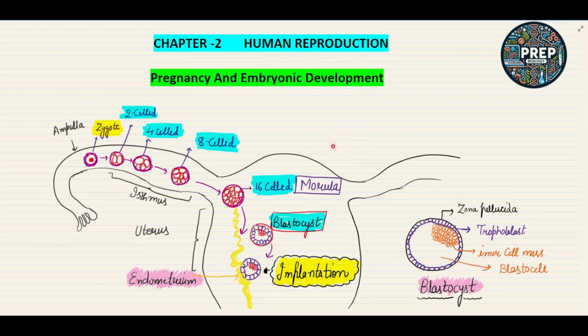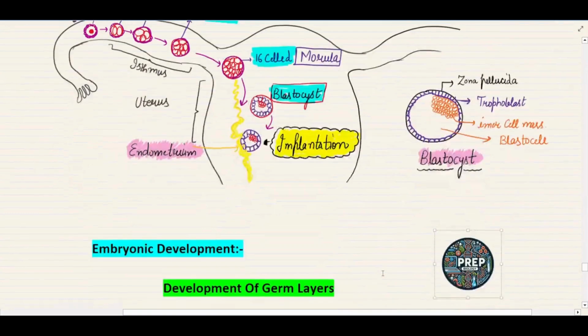In the previous lecture we discussed the implantation process, how the zygote forms the blastocyst, and how the blastocyst embeds in the uterine wall, that is the endometrium, and implants itself in the uterus. After the implantation the different embryonic development takes place, and that leads to the pregnancy. Okay, so let's start with the lecture.